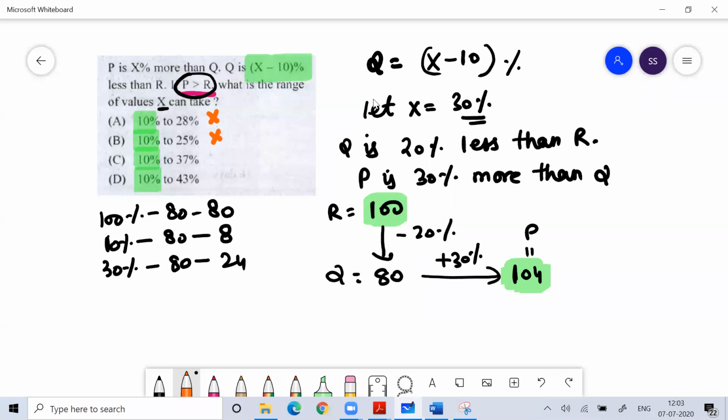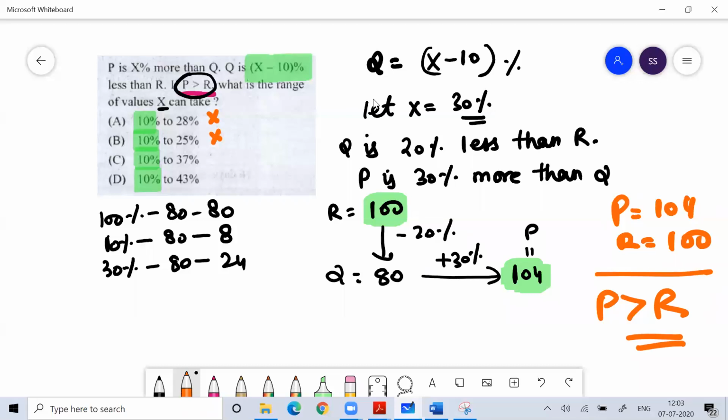P is 30% more than Q, and Q is 20% less than R. I took R as 100. So the P value I'm getting is 104. Your R was 100, so P is still more than R. So 30 is an acceptable value.